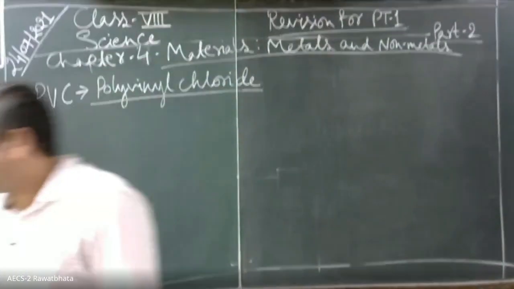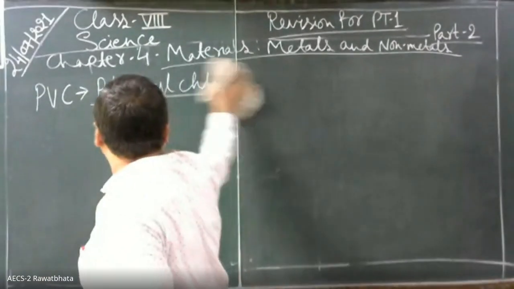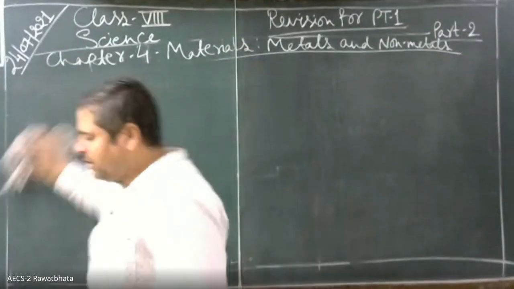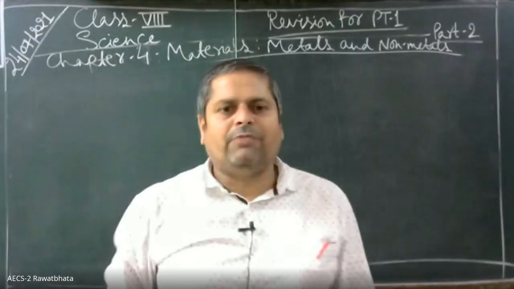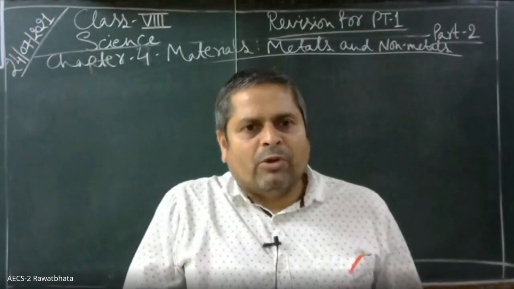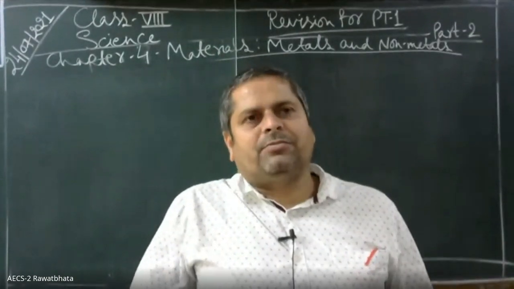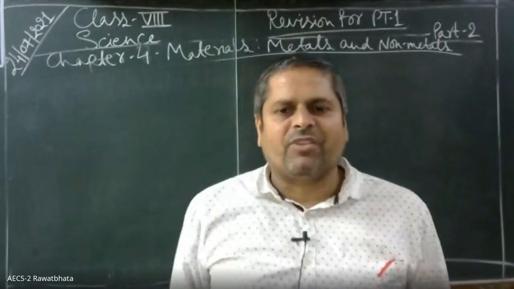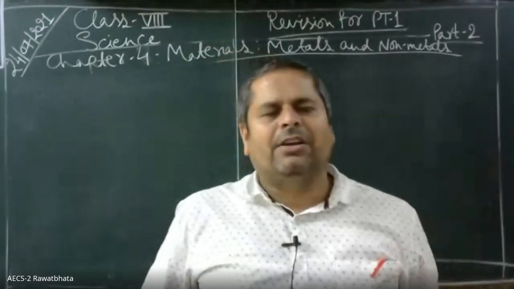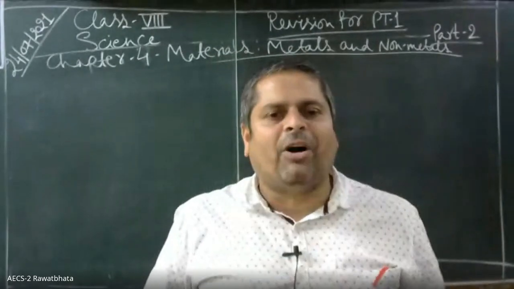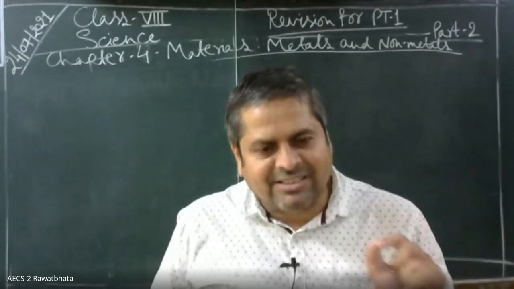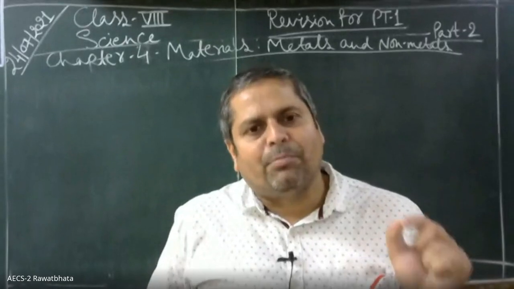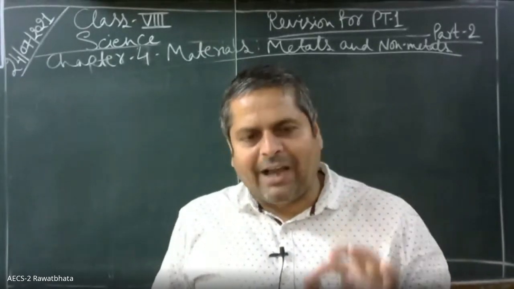So, see children, what you have to learn in this chapter is what metals and non-metals are. Metals and non-metals are elements. First of all, you have to understand that the whole universe is made up of matter. And matter is something that has mass and occupies some space.